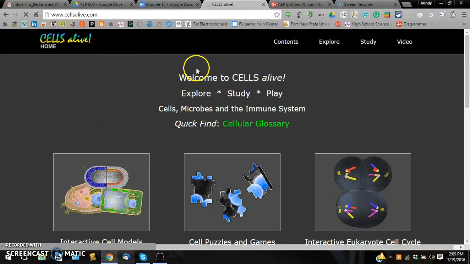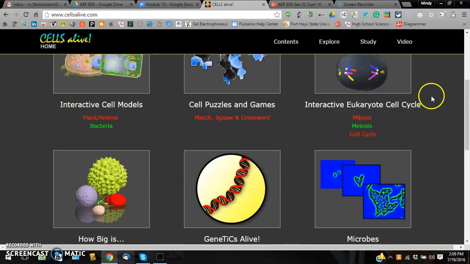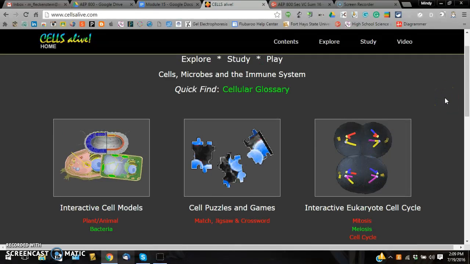So all in all, I really like this site. It's very easy to go through with the students. It allows them to interact with the cells, to learn about the